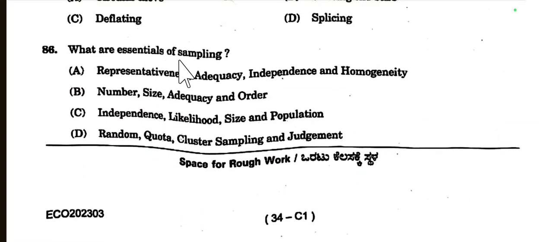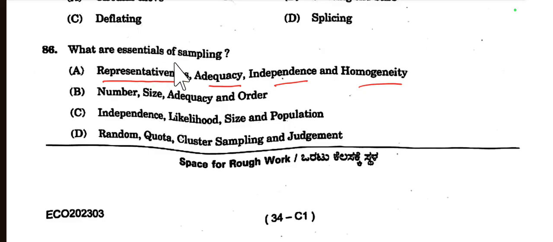Then 86. What are the essentials of sampling? Representativeness, adequacy, independence and homogeneity. Yes, these are the essentials of sampling. The other options, like number, size, order, likelihood, and population, random, quota, cluster, judgment, are the different types of sampling, so these are not correct. So the essential characteristics of sampling are representativeness, adequacy, independence and homogeneity.